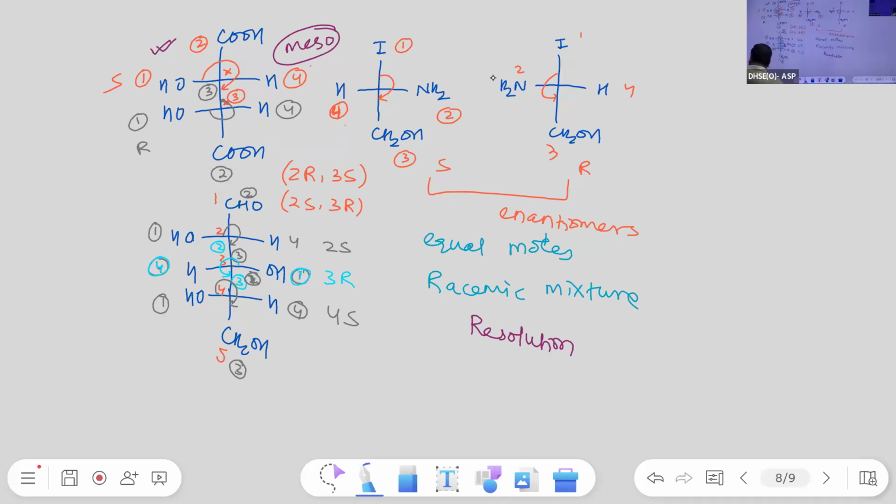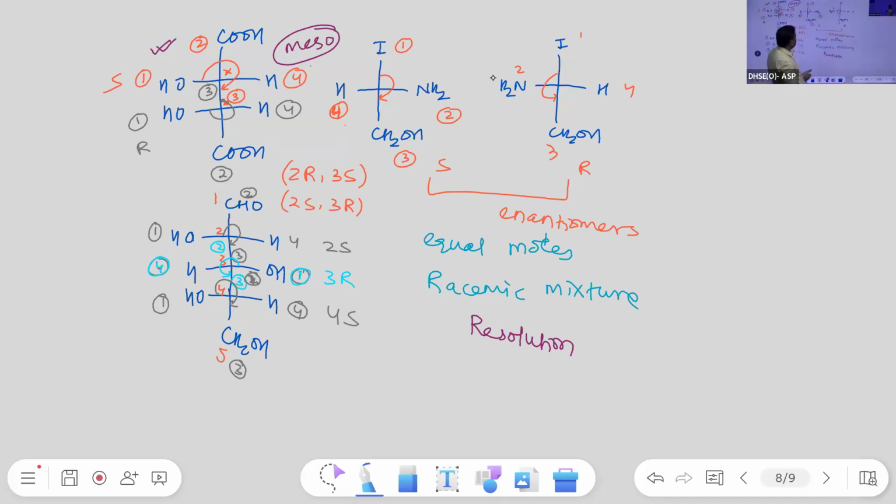One student has asked what is the difference between internal compensation and external compensation. A racemic mixture is optically inactive due to external compensation: we have taken the compounds with equal molar concentration, equal number of moles, so one compound rotates and the other cancels it out externally. If one is plus y, the other is minus y, so it cancels out externally.